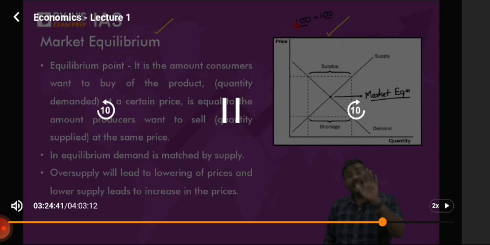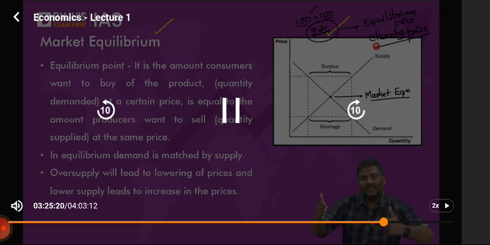And let's say the price for the product is 20 rupees. If the price of the product is 20 rupees, then this price is called the equilibrium price. There is one more name for this. It is also referred to as the clearing price. Why is it called the clearing price? If I am supplying 100 units, you will purchase all the 100 units. Where are the goods in the market? It is referred to as the clearing price.